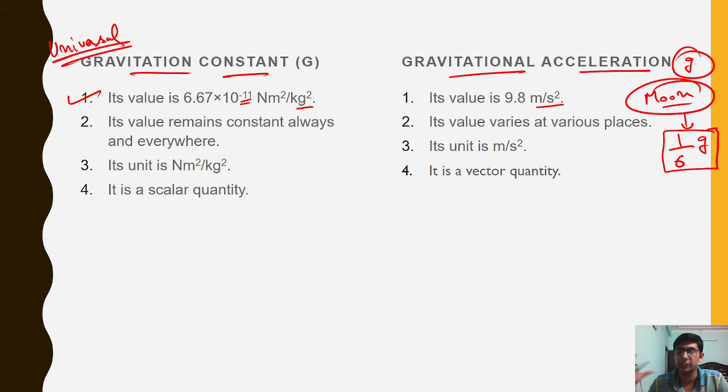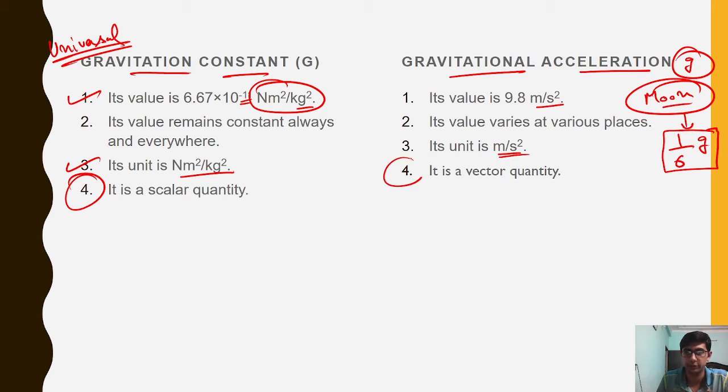Okay, because the acceleration due to gravity is so less there. Third difference is their unit. The unit of the gravitational constant is Newton meter square per kilogram square, as we can see here also. And this is a simple expression for gravity's acceleration, that is meter per second square. One is a scalar unit and the other is a vector unit.